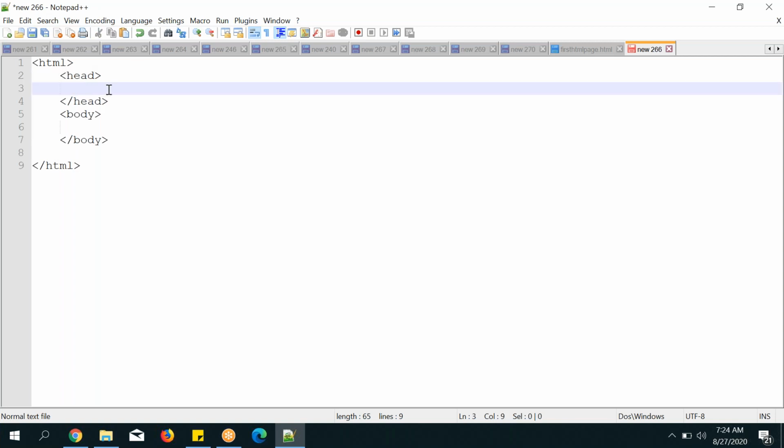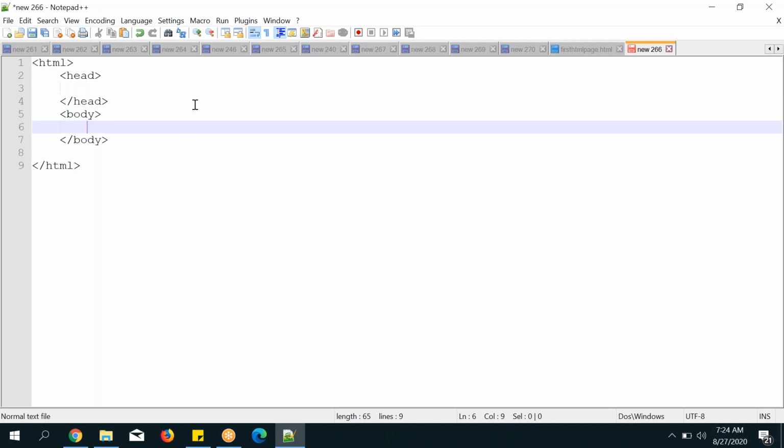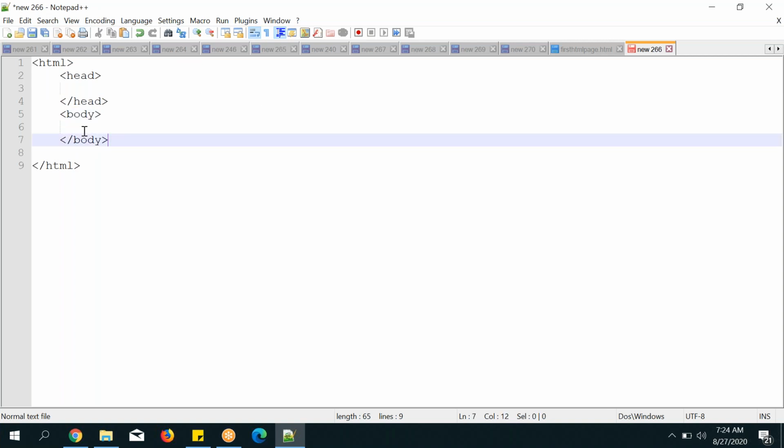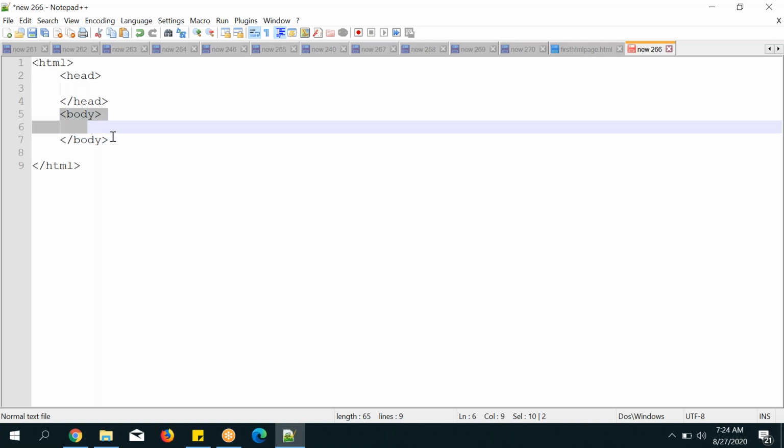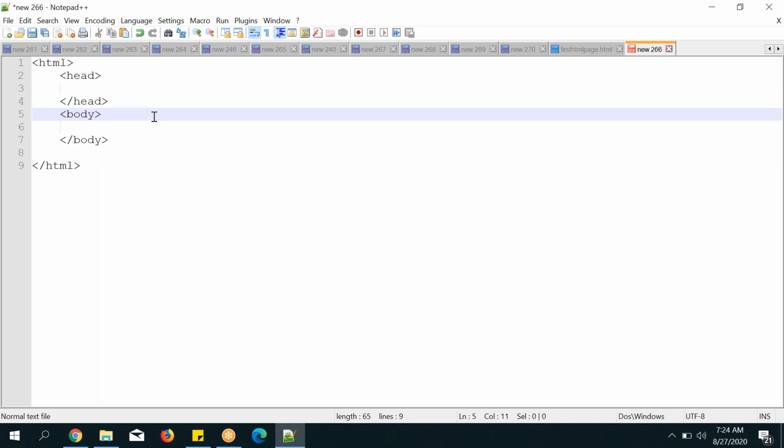So the head tag purpose is only to do some kinds of things, like I told yesterday. We can use library files, metadata files, some style sheets. For these kinds of things only we can use the head tag and title, and the body tag will be used for the HTML code fully. If you want to display anything in HTML, you can use the body tag. You can even compare this thing with email.